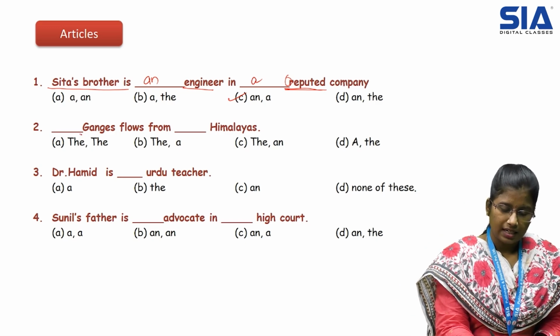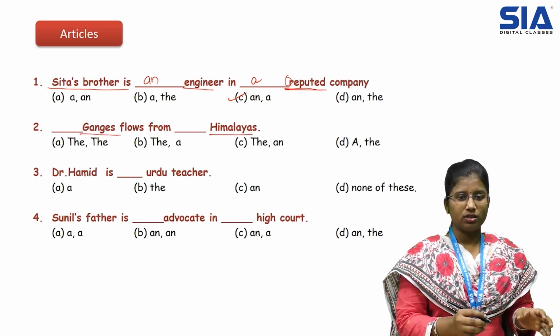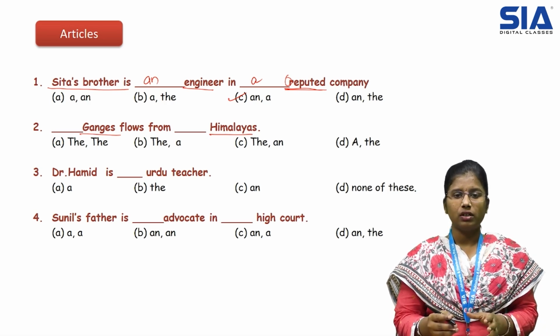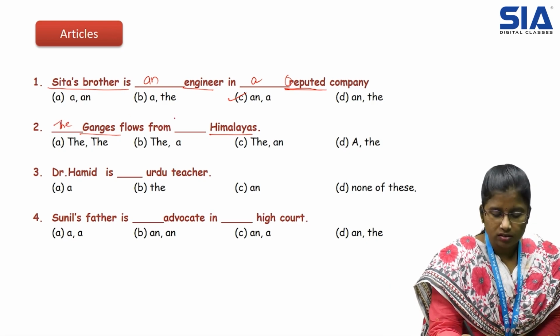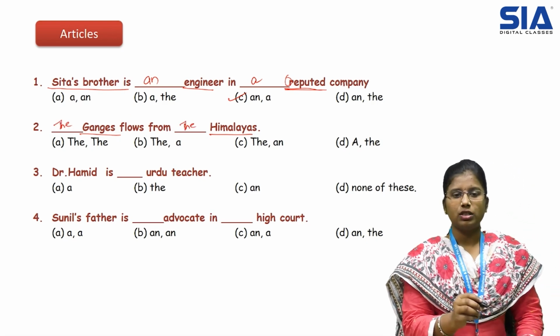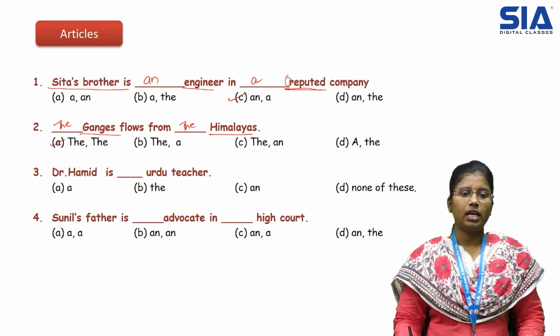Next question. Dash Ganges flows from dash Himalayas. As we discussed, Ganges and Himalayas are specific nouns, so we use article the in front of both the words. The Ganges flows from the Himalayas. So the correct answer is option A.